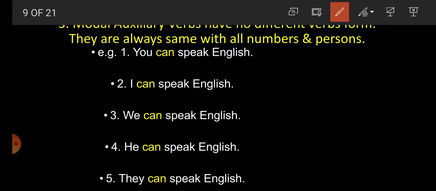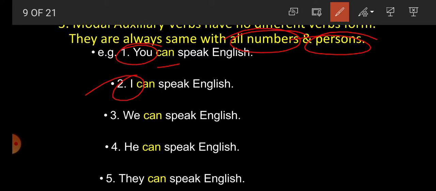They are always same with all number and person. For example, you can speak English. Here student, can is used with the second person, but I is first person, even then can is used. We is first person plural number, can is used.